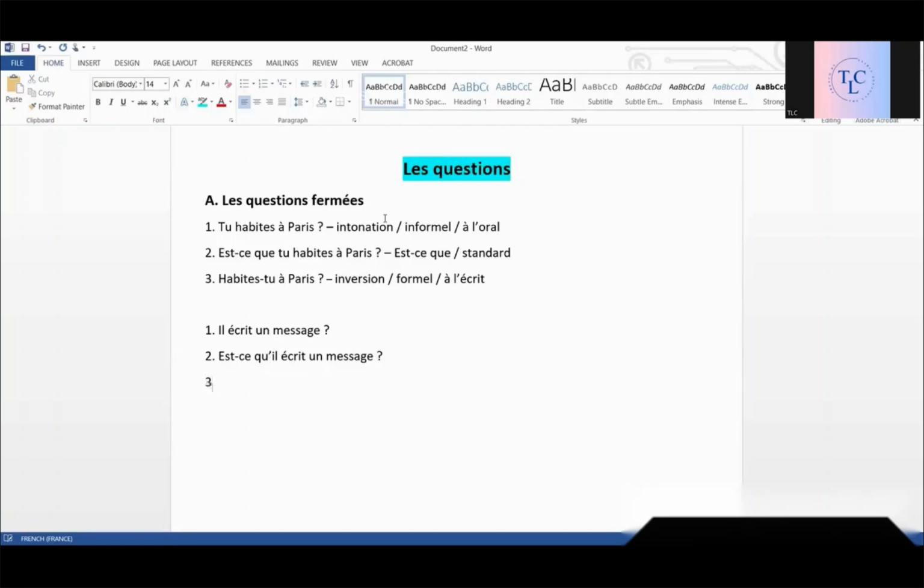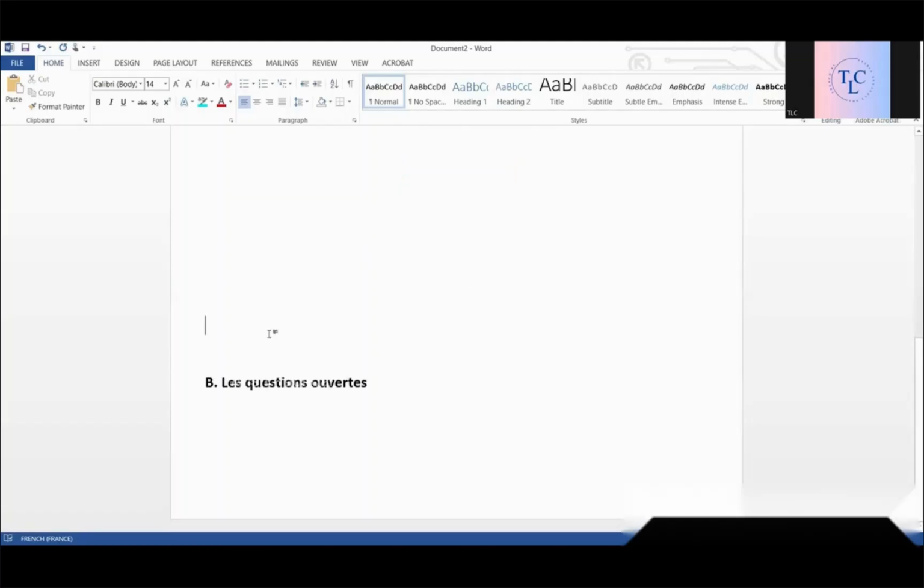Yes, the second method. And the third one, we do inversion. Yes, the verb first, and then the subject with a hyphen in between. Écrit-il un message? Okay, écrit-il un message? Question. Yes, that's how it is. That's it for les questions fermées. Okay, now let's come to les questions ouvertes. These are the ones with question words.